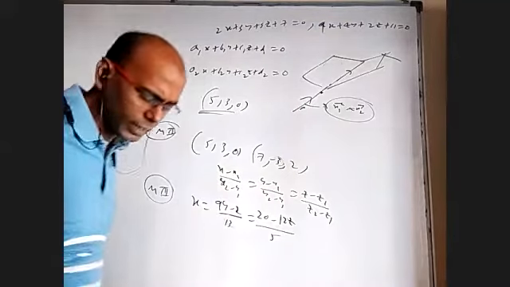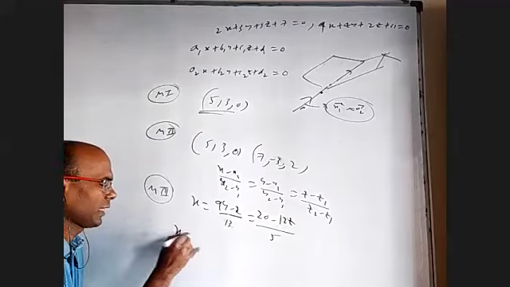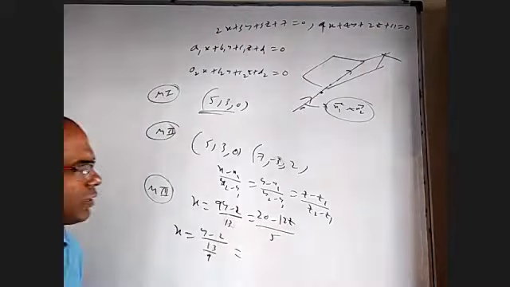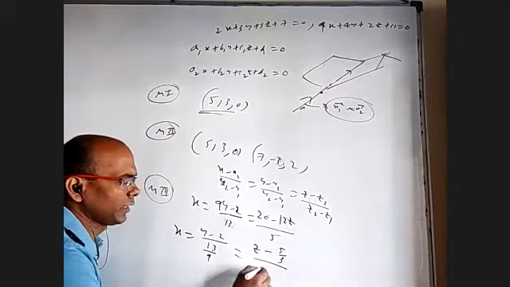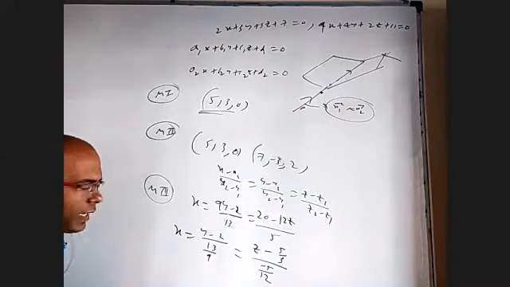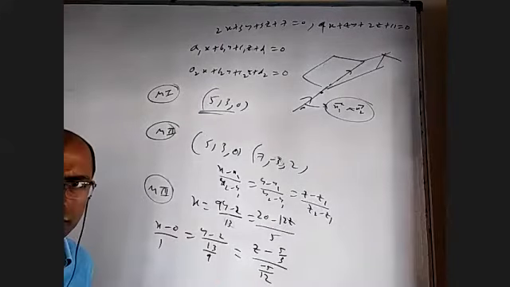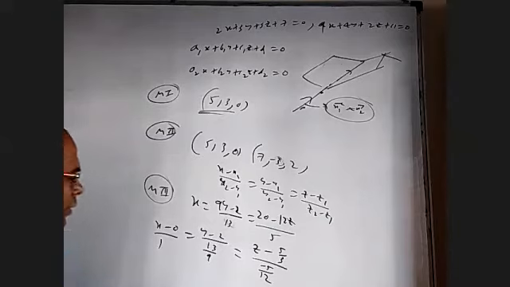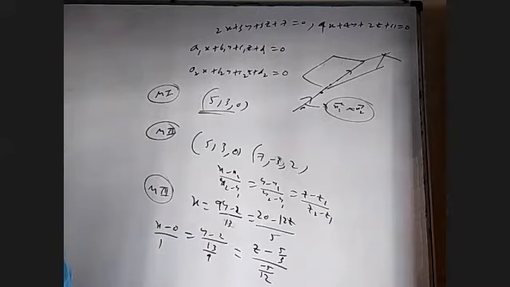One may say it is not looking like a line in 3D. What to do? You take 9 common and divide here. You will get x equal to y minus 2 by 13 by 9. Here you take minus 12 common. You will get z minus 5 by 3 by minus 5 by 12. And this x, if you want, you can write x minus 0 by 1. Now, does it look like a line equation in 3D geometry? Yes, sir. Yes. x minus x1 by a, y minus y1 by b, z minus z1 by c. Just adjust that. All right.